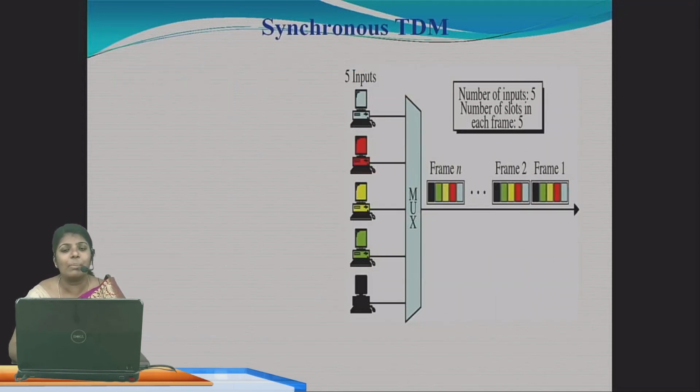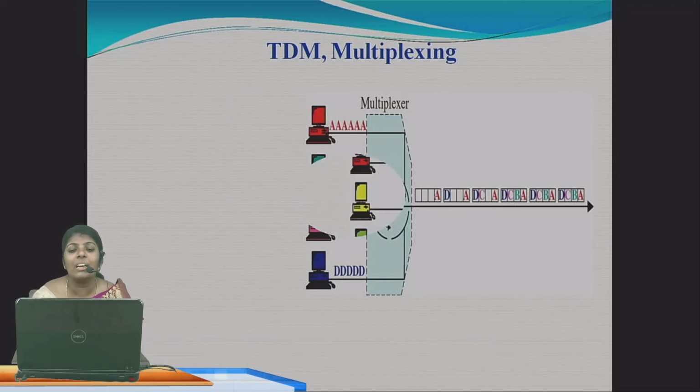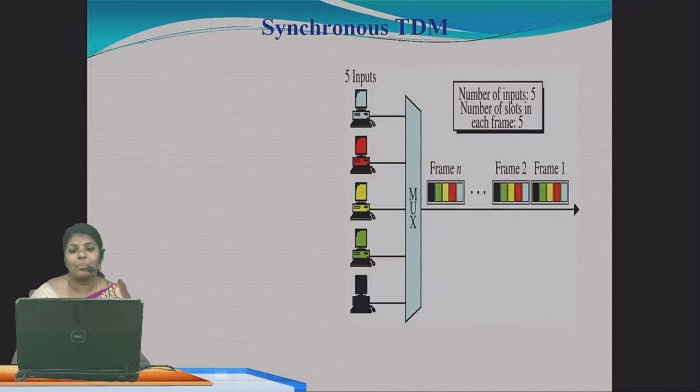In synchronous multiplexing, as I have already said, it is based on the time. You can see here 4 systems. Multiplexing means many signals into one, many signals we are sending in a single data link. Here also 4 systems want to send data, so it is sending based on the time slot. Synchronous means it is sending the information based on the time interval.